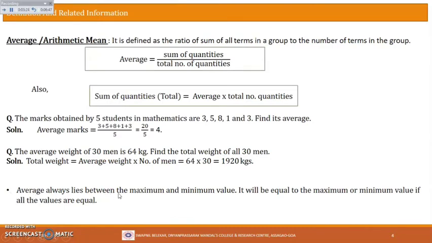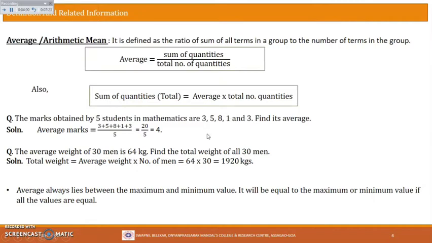Average always lies between the maximum and minimum value. Alright, so what does it mean? Look at here. These were the terms given in this problem, right? What is the minimum value here? Minimum value is 1. What is the maximum value? Maximum value is 8. And what is the average we got? Average we got is 4. So it will always lie between the minimum and the maximum value in the given data. Alright, so that is what it means. It will be equal to the maximum or minimum value if all the values are equal. So if all these terms are same, then the average also will be that value.